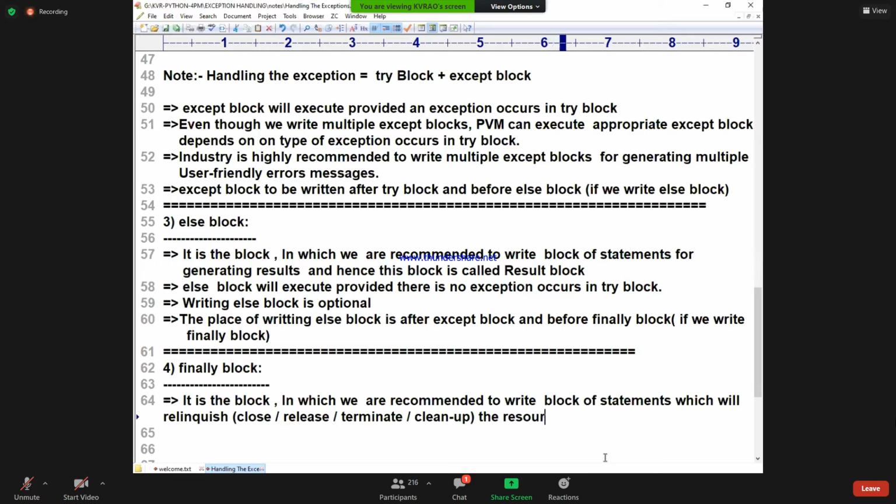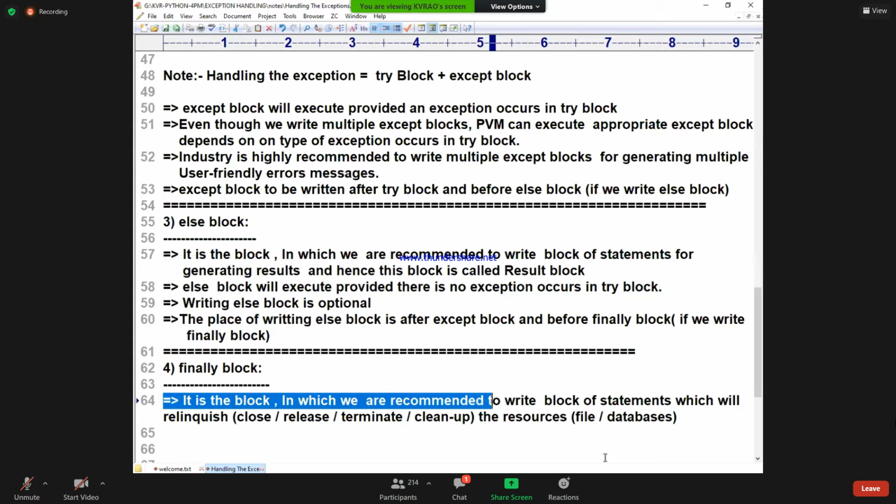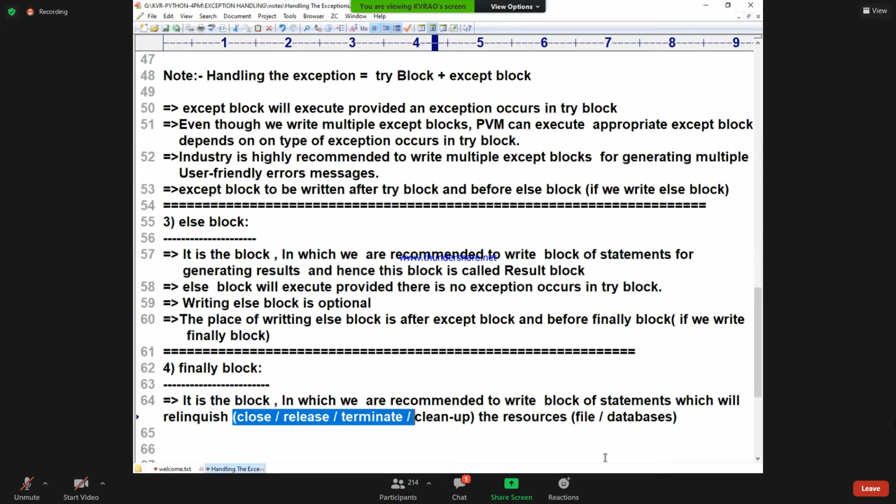This is a terminology you need to learn. Resources are nothing but files, databases. It is the block in which we are recommended to write the block of statements which will relinquish, that is close or release or terminate or clean up.